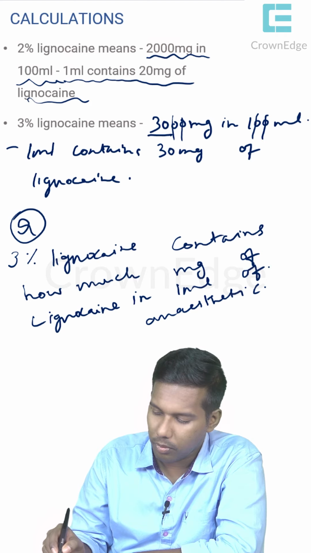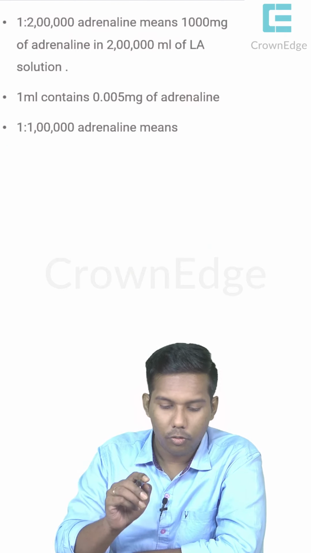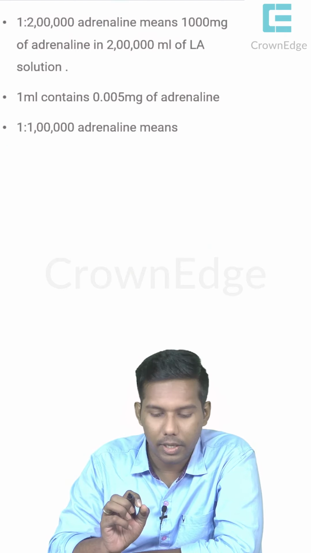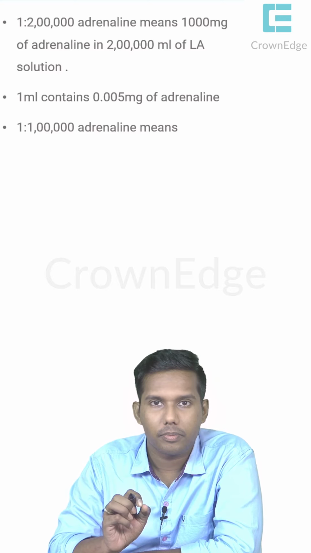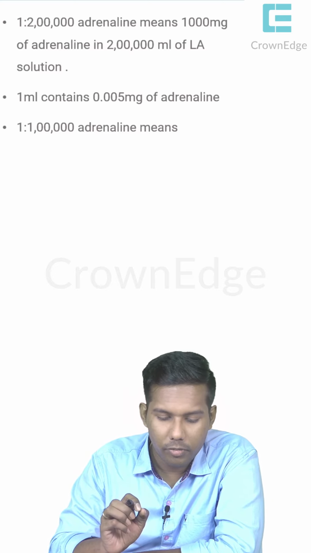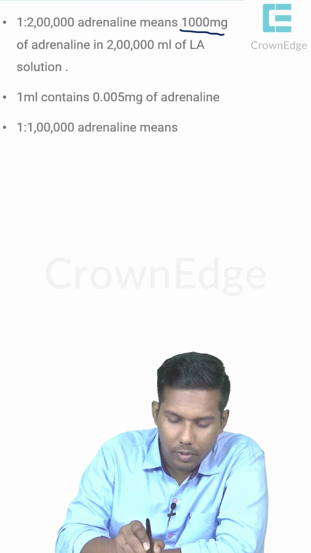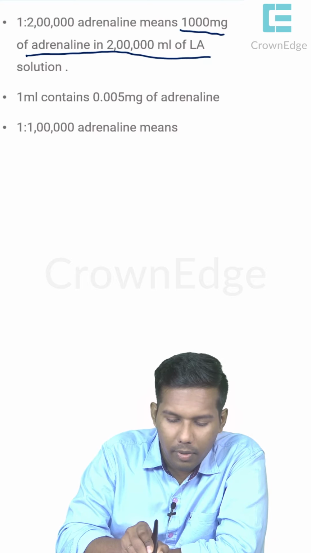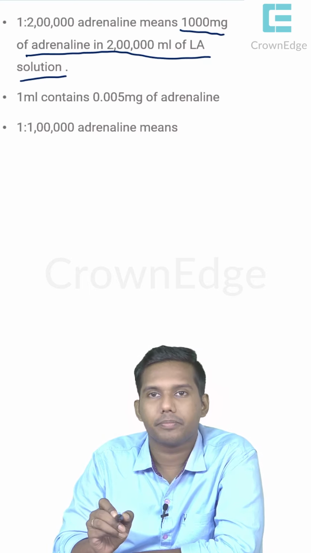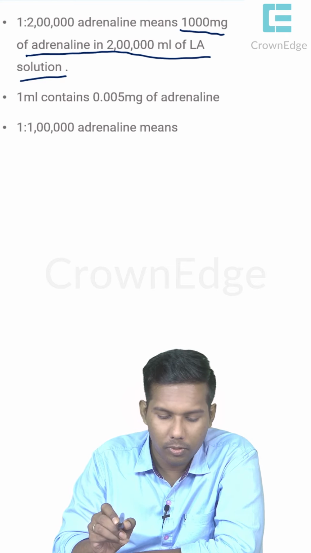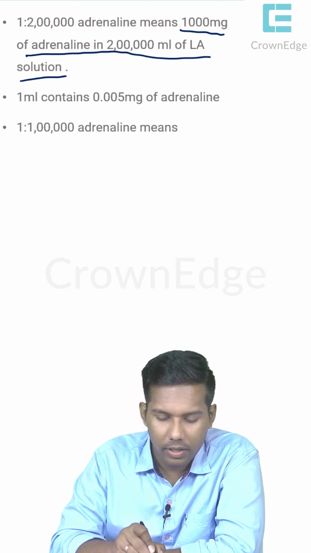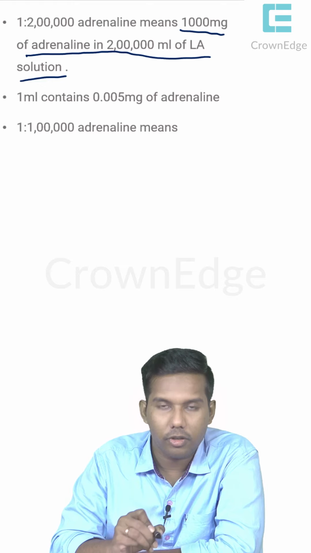Okay, now we will go a little ahead. 1:2 lakh adrenaline means 1000 mg of adrenaline in 2 lakh ml of LA solution. So 1 ml contains 0.005 mg of adrenaline.